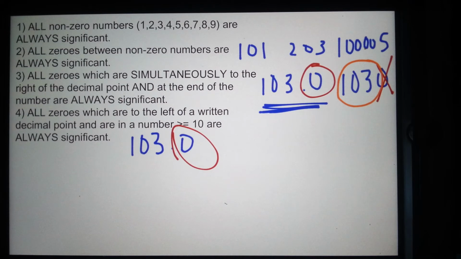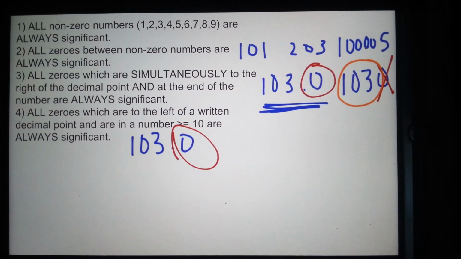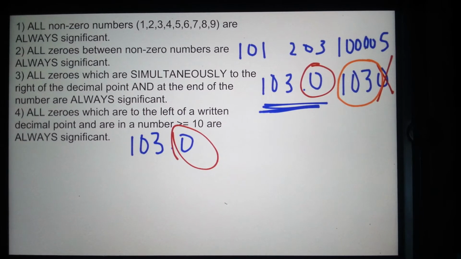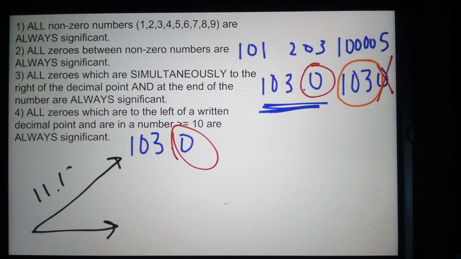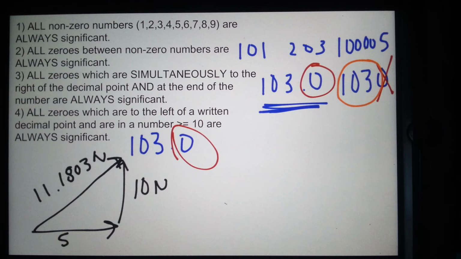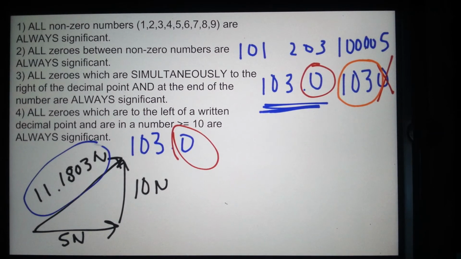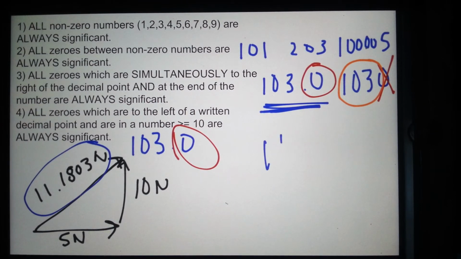Now let's take the example we did before with the displacement, where we found that the displacement was 11.1803 newtons. All of these are newtons. You must have units. And so if we take this number and write it here,